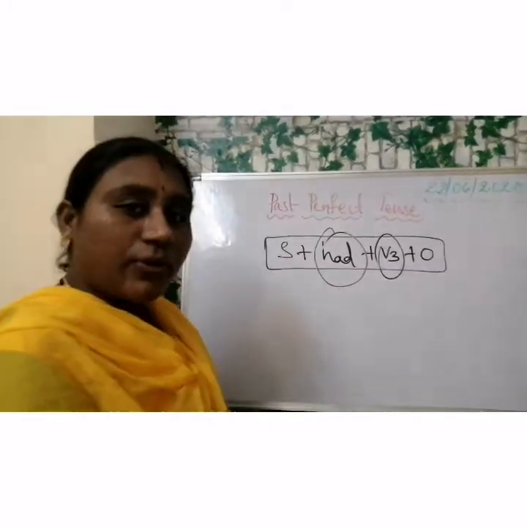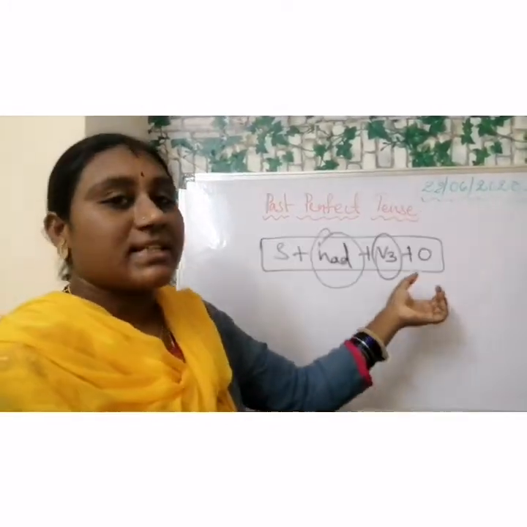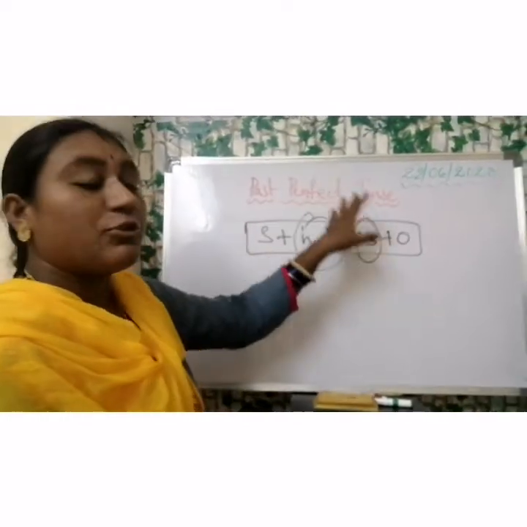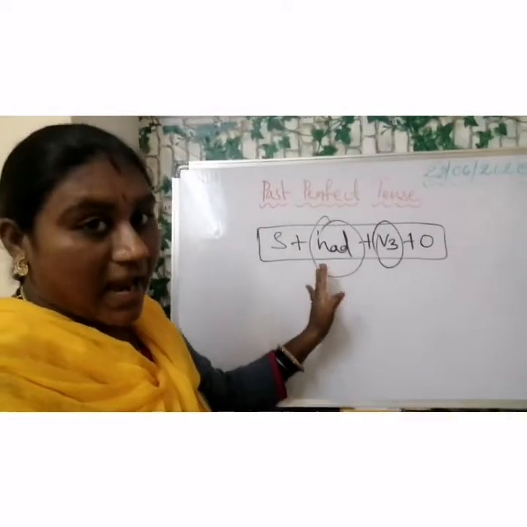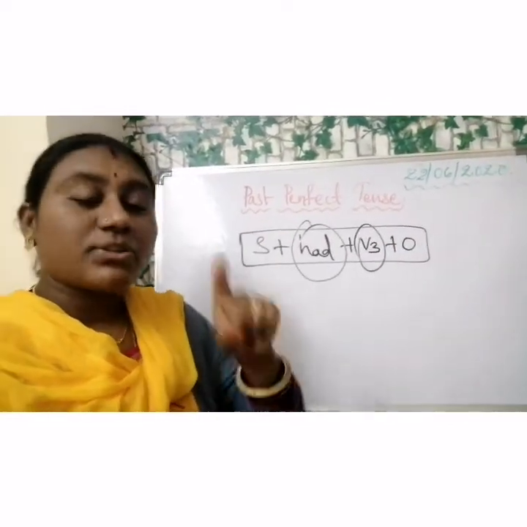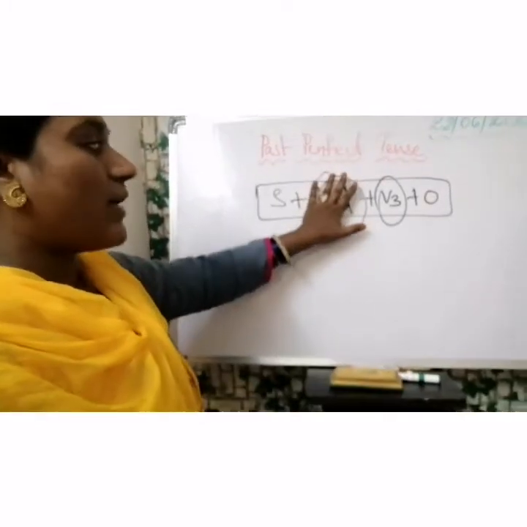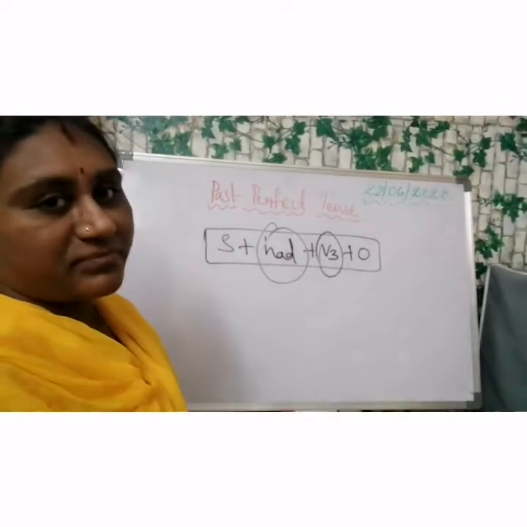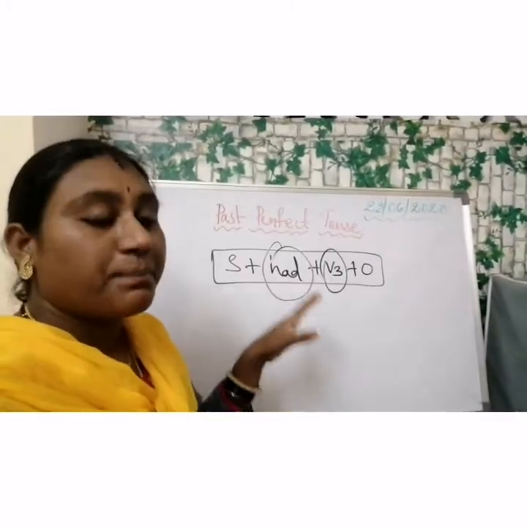Subject and object are common. So the structure for past perfect tense is subject plus had plus V3 plus object. If we observe the present perfect, there we use have or has, but here we use had in the past.